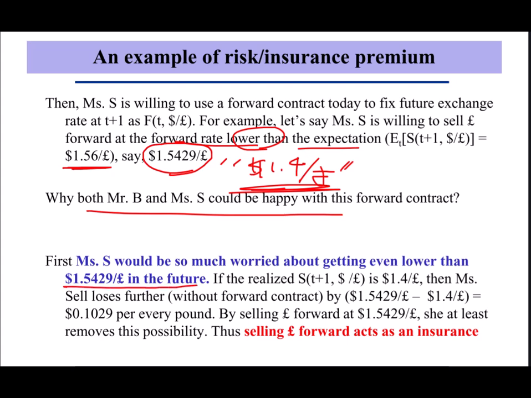For example, if the realized future exchange rate is $1.4 per 1 pound, then Miss Sell loses further without the forward contract by the difference between the forward price and the future spot exchange rate per every pound. By selling pounds forward, at least Miss Sell is able to remove this kind of risk. In other words, Miss Sell is selling pounds forward as an insurance.